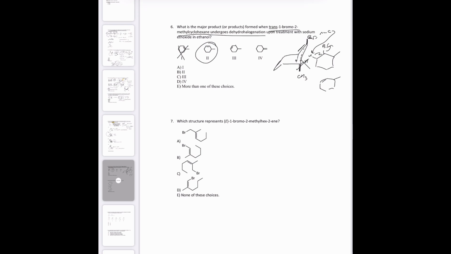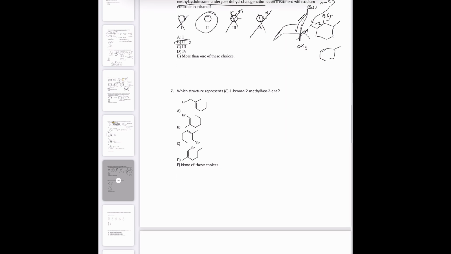This one is, the bromine was here, so the hydrogen would have to be taken from here, so that's too far away. And this one, your leaving group would have had to be here for that to happen, so that can't work, so the answer is B.